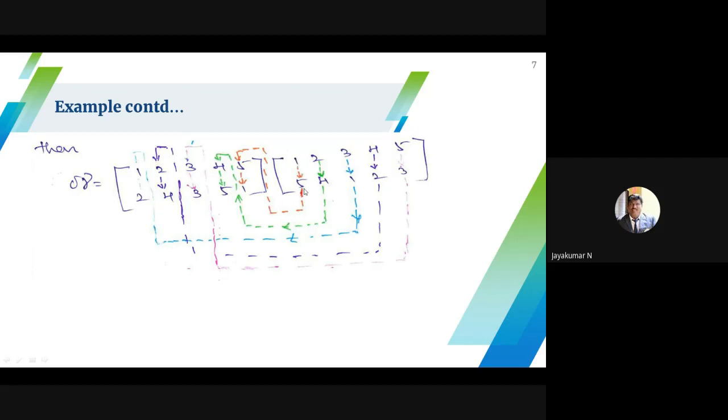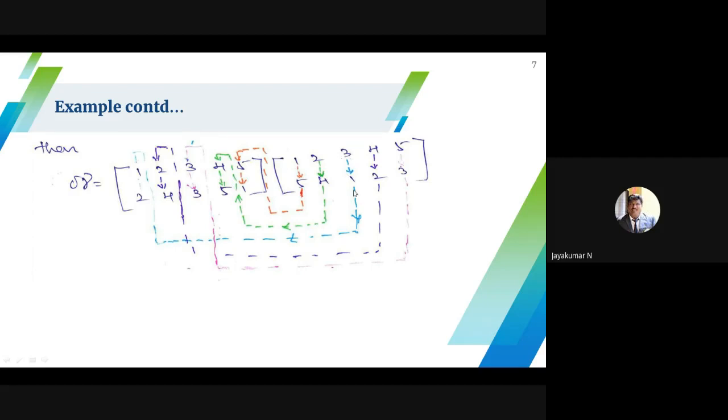There, 1 maps onto 5. Then again, you have to find 5 in sigma. Then sigma 5 maps onto 1. Finally, I conclude that 1 maps onto 1. Then from right to left, 2 maps onto 4, 4 maps onto 5. Finally, I conclude that 2 maps onto 5.